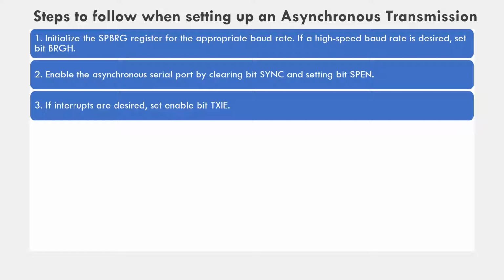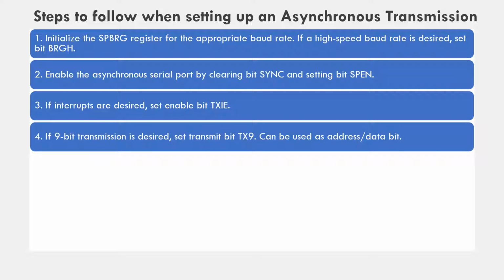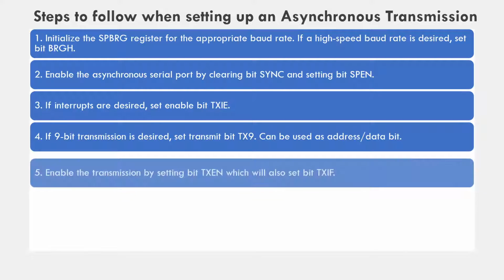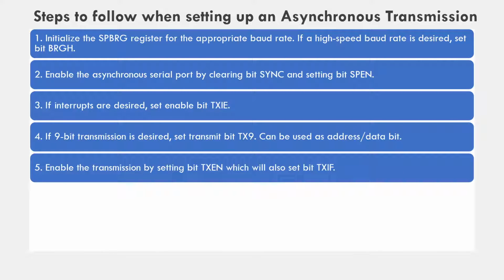Then step third, if interrupts are desired, set interrupt enable bit, that is TXIE. Then if ninth bit transmission is desired, then transmit bit TX9 should be set and can be used as an address or data bit depending on the application. Then enable the transmission by setting the TXEN, which will also set the bit TXIF.